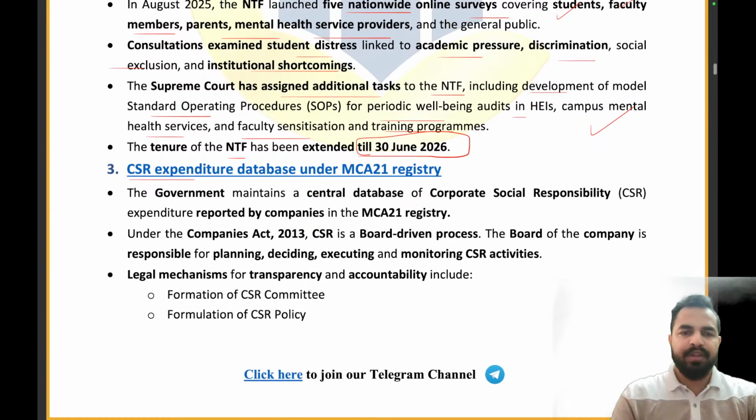The CSR expenditure database under the MCA 21 registry. So, my dear friends, you all know that in our country there are companies who basically do corporate social responsibility, right? So the government maintains a central database of the CSR expenditure reported by companies in the MCA 21 registry. Under the Companies Act 2013, CSR is a board-driven process. The board of the company is responsible for planning, deciding, executing, and monitoring the CSR activities.